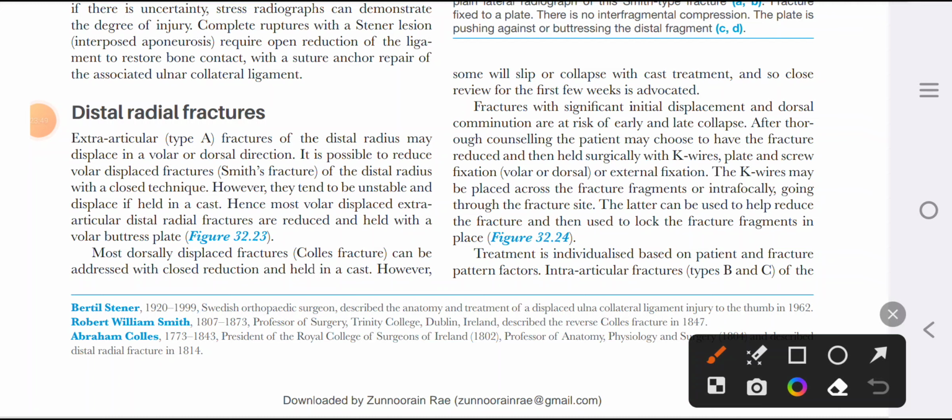Fractures with significant initial displacement or dorsal comminution are at risk of early and late collapse. After thorough counseling, the patient may choose to have the fracture reduced and then held surgically with K-wires, plates and screw fixation or external fixators. K-wires may be placed across the fracture. This is an important concept. K-wires may be placed across the fracture or intrafocally, going through the fracture site. This intrafocal concept was given by Kapandji.